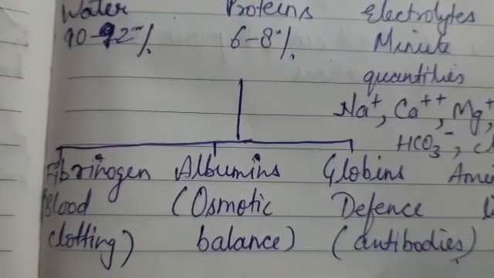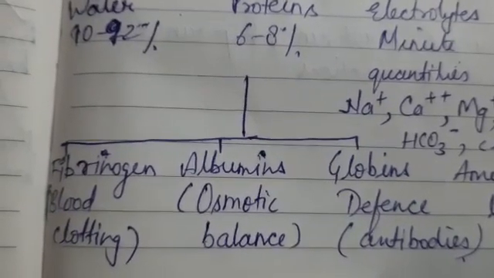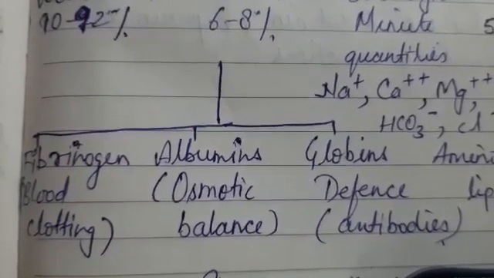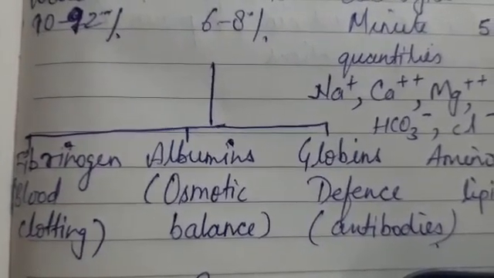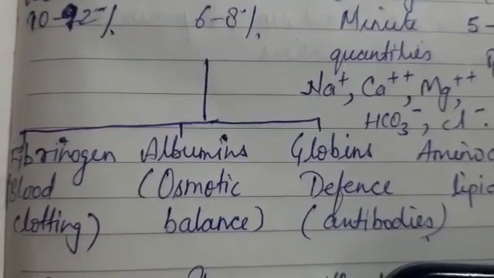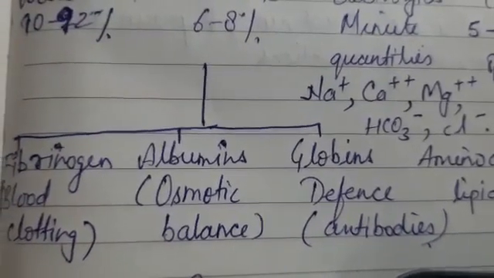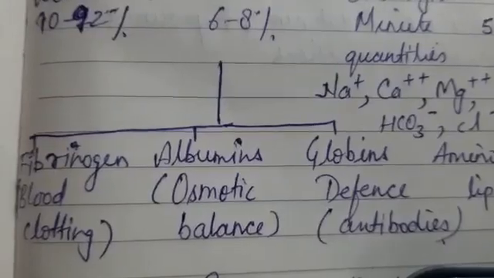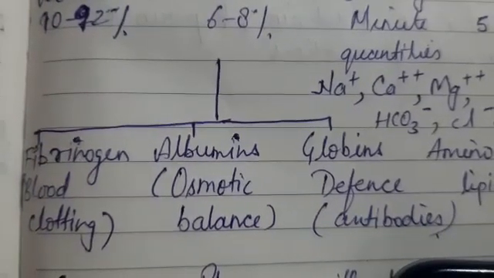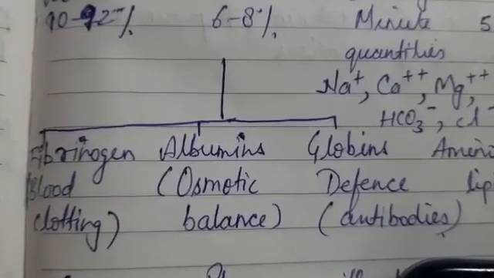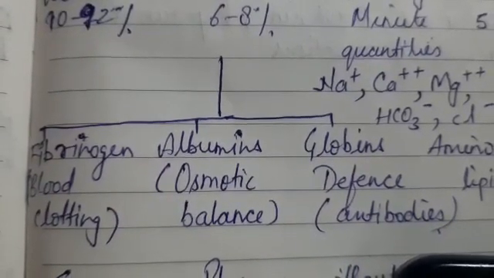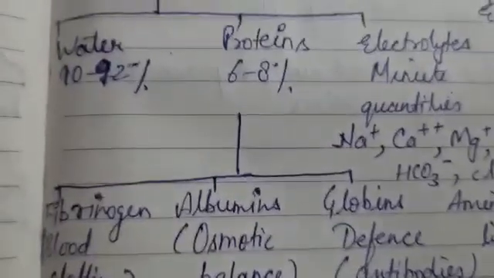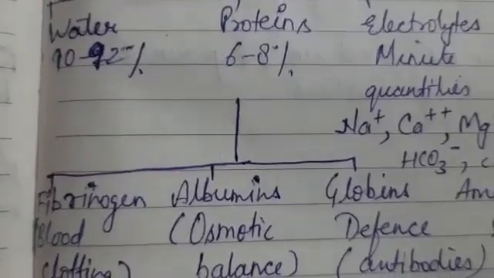Globulins are those proteins which are responsible for the defense mechanism in our body, because they are used in the synthesis of antibodies, immunoglobulins. Albumins, the third type of protein in the blood plasma, are responsible for the osmotic balance, that means the salt concentration in the blood or the blood plasma. So these are the three types of protein which we can find in the plasma of the blood.